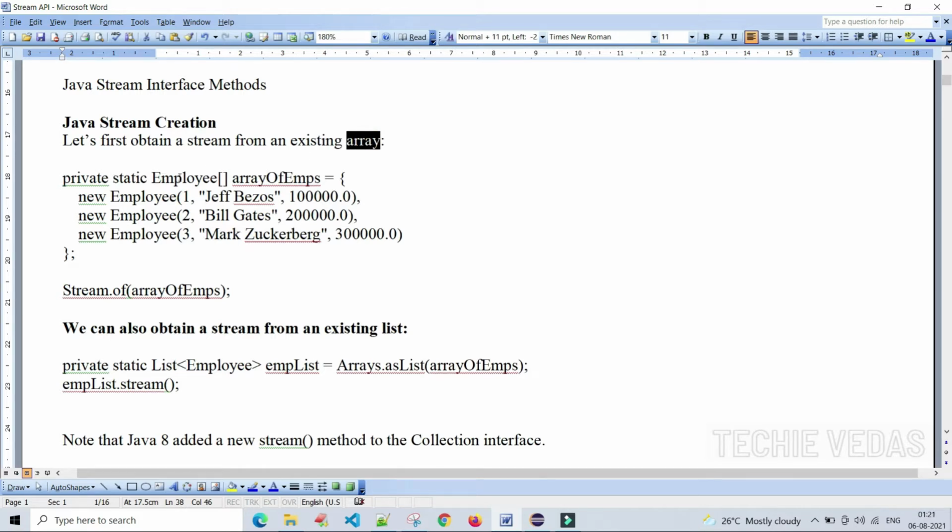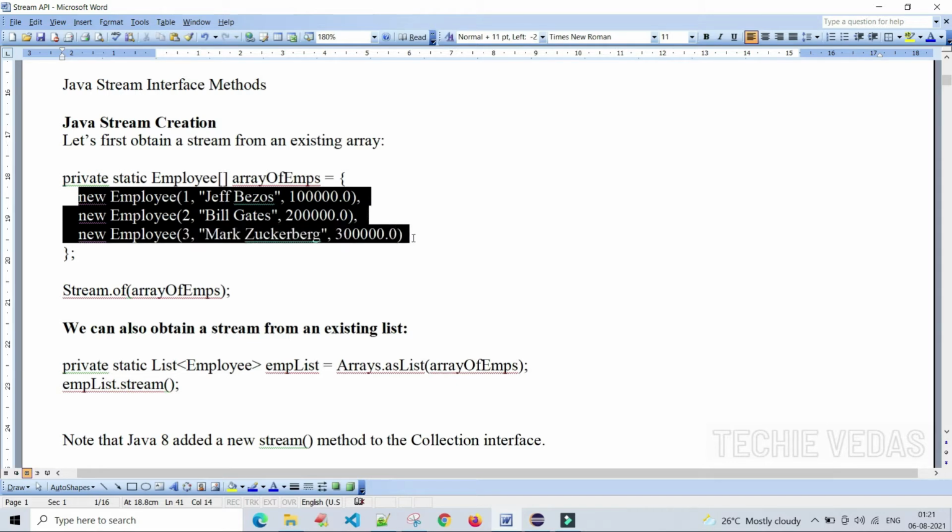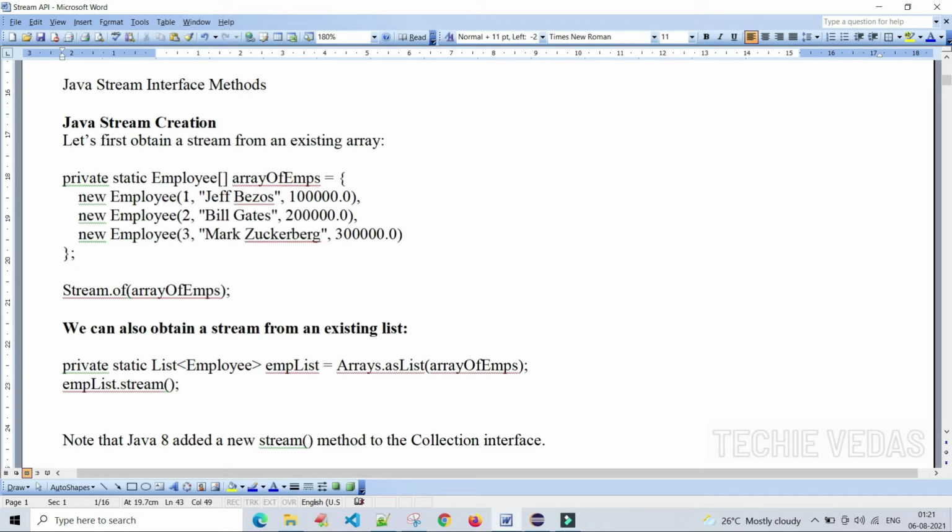This is one of the arrays, a private static array. The array name is arrayOfEmps. Here we are creating objects for the Employee class, new Employee, with these values. We have entered 3 employee records here. It seems this is the employee number, employee name, and the salary or price.